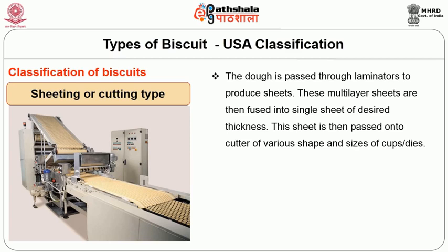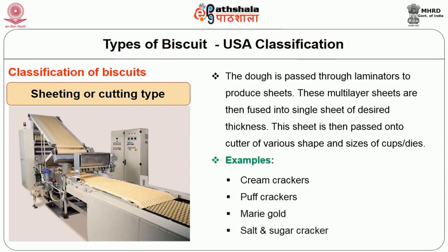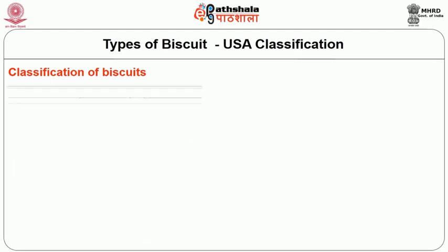This sheet is then passed on to cutters of various shapes and sizes. The examples are cream crackers, puff crackers, Marigold, salt and sugar crackers, 50-50, etc.